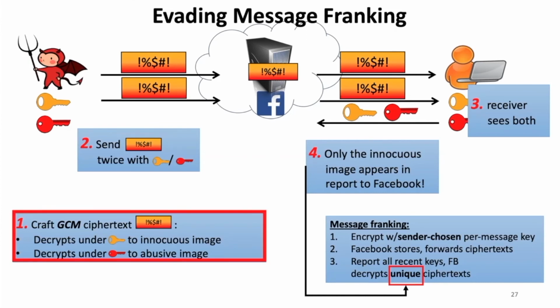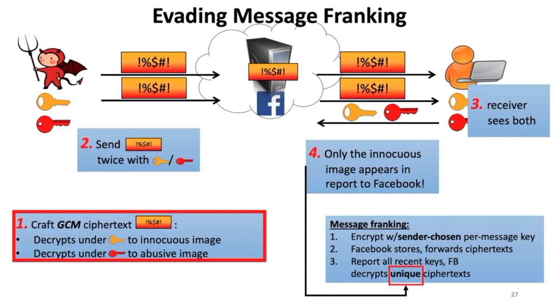So this protocol allows the sender to evade abuse reporting. But I told you that to do this, the sender has to craft a GCM ciphertext that decrypts to two different valid images. And before, I didn't actually tell you how to do that.